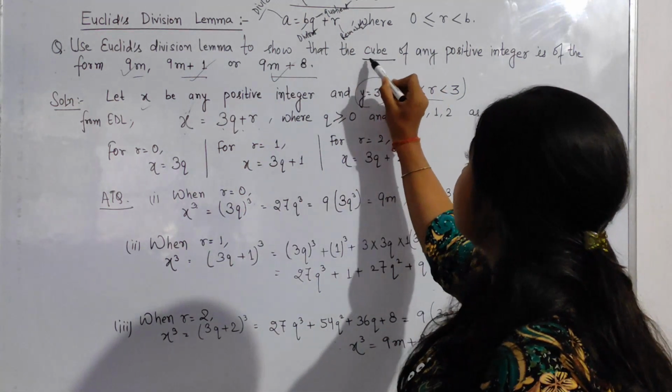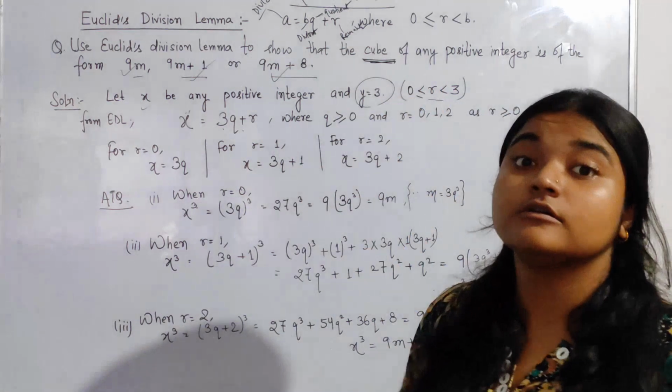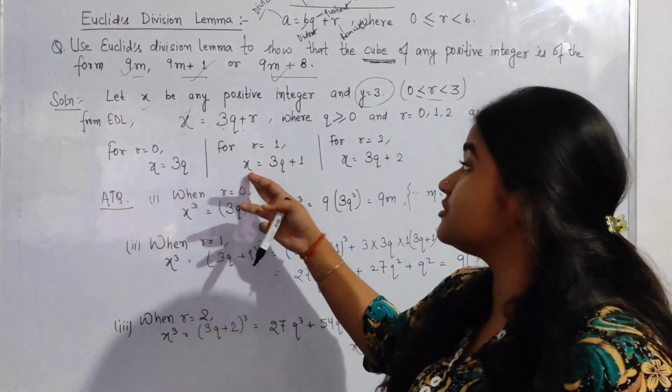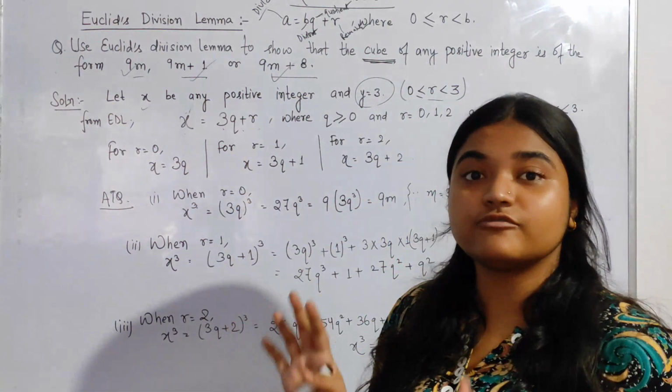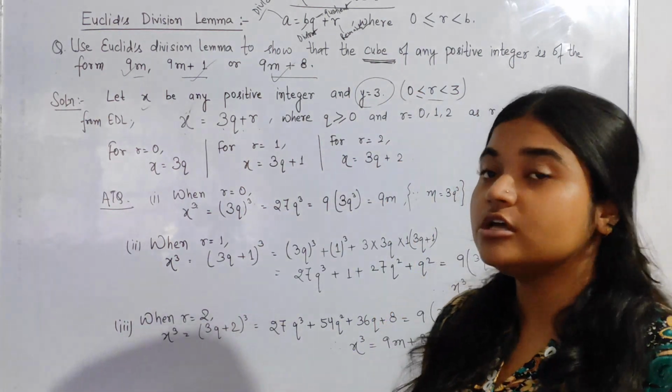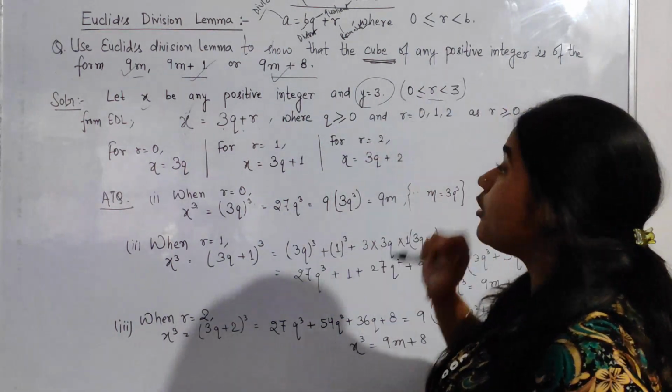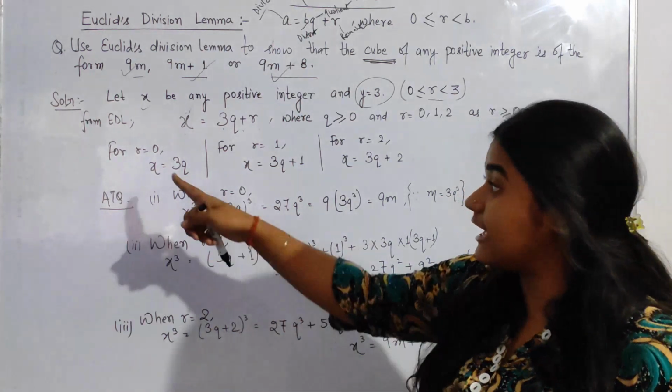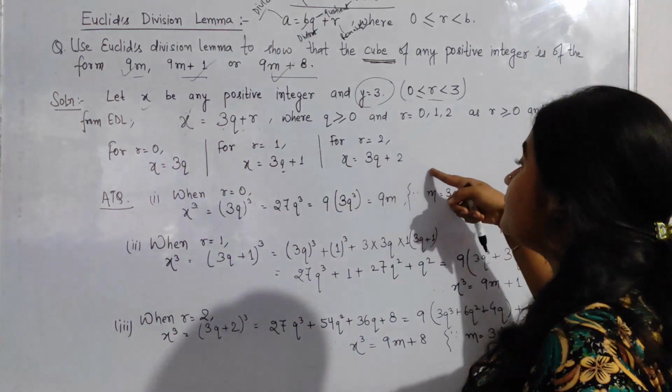But it is asking for the cube. It is not asking just for the numbers or the forms. It is asking for the cubical form of the positive integer. That is why we have to cube all of these 3 lemmas.